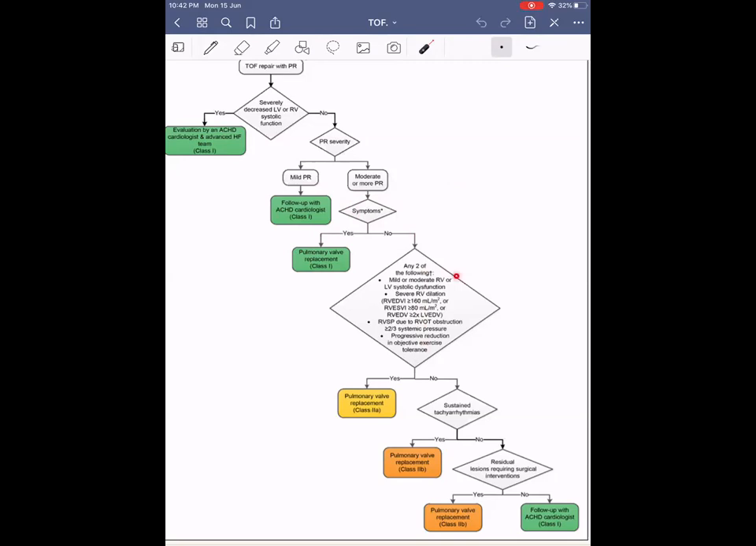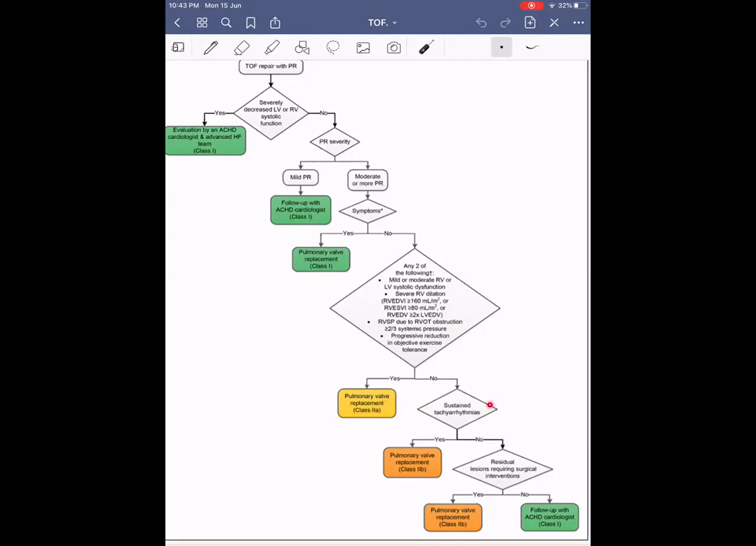So this includes mild to moderate RV dysfunction or LV systolic dysfunction, then RV dilatation, RV end diastolic volume index more than 160 ml per meter square, or RV end systolic index more than 80 ml per meter square, or RV end diastolic volume is more than 2 times LV end diastolic volume, or RV systolic pressure due to RVOT obstruction is more than 2/3 of the systemic pressures, or if there is progressive reduction in exercise capacity, then we have to consider pulmonary valve replacement as a class 2A indication.